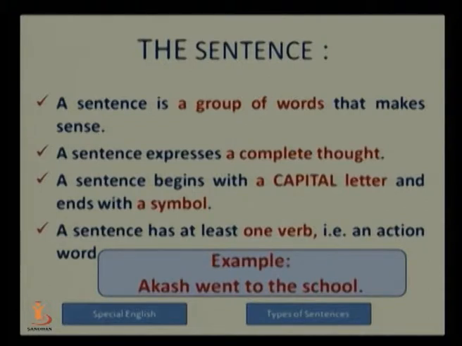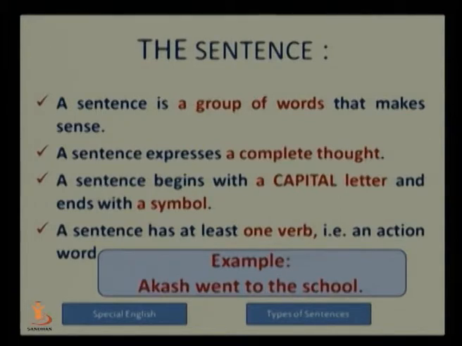First of all, let us understand what is a sentence. Friends, a sentence is a group of words that makes sense. That means it is not just a group of words jumbled or juxtaposed with one another, but a group of words with some grammatical structure which conveys a particular meaning, which has some sense. It is called a sentence. A sentence expresses a complete thought. That means it has some sense.